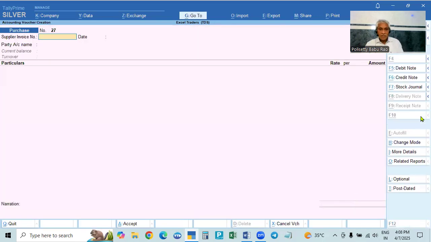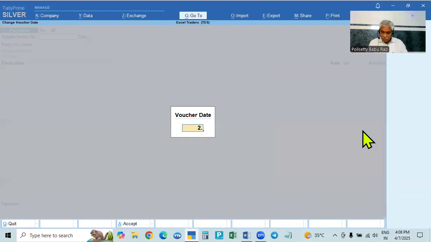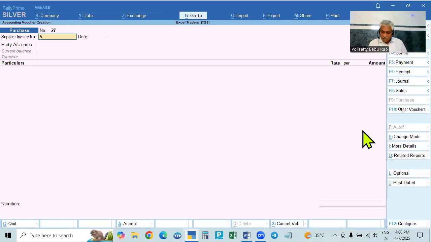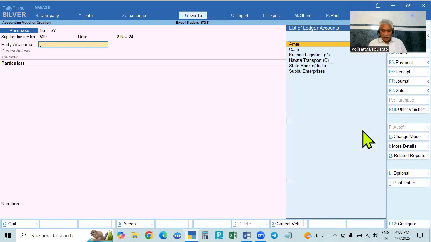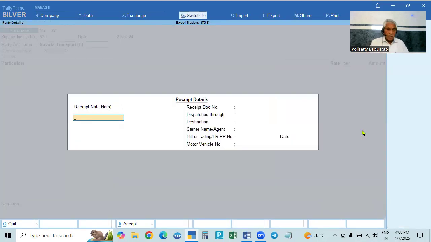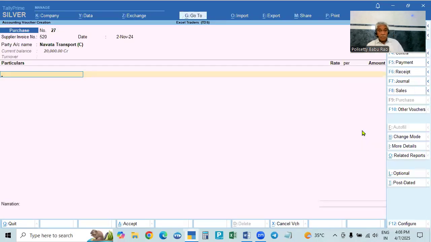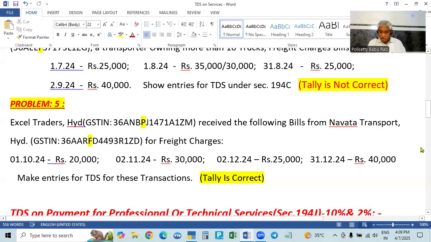So first bill over. Second bill is 211. So 211 is the second bill. I will take up some other number, and the party is the same party. Now the transport and the services. The service may not be the same. Here in the case of transporter, service will be the same: freight charges, transport charges. In the case of contractors, there may be different contract works, that is different services. You have to give that name. Here only transport. So select freight charges for this, and then here the amount is 30,000.